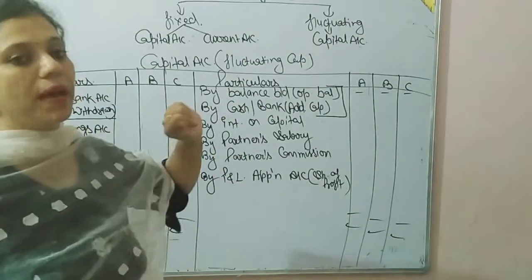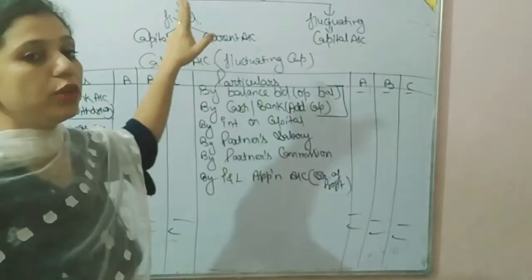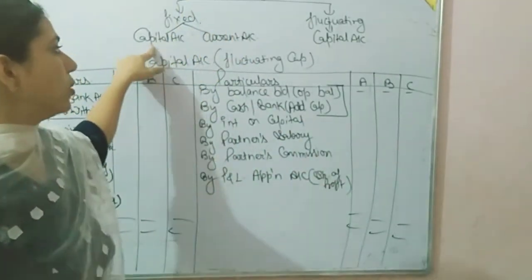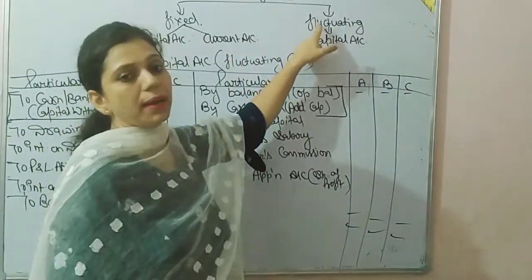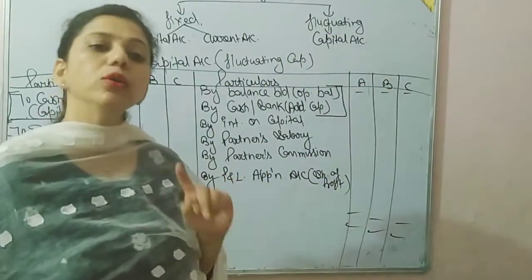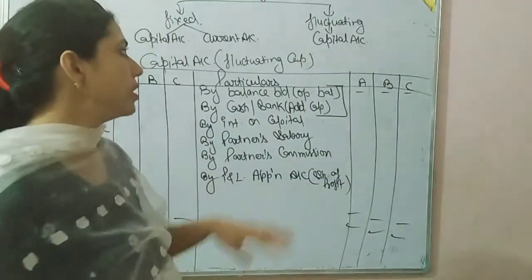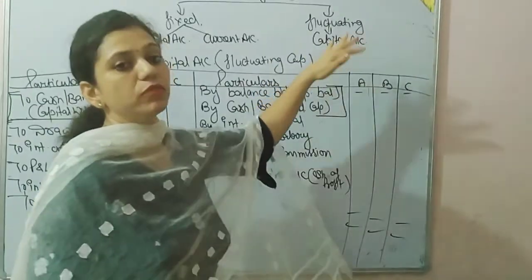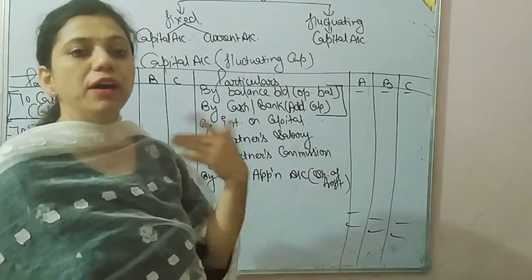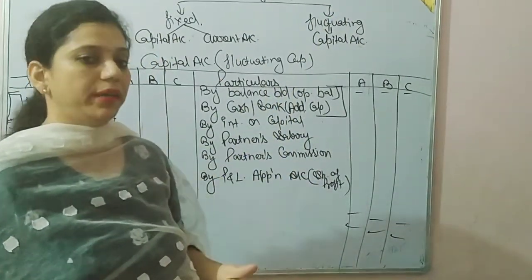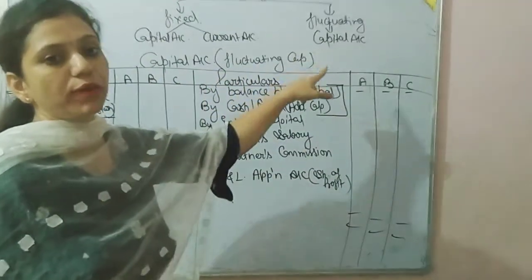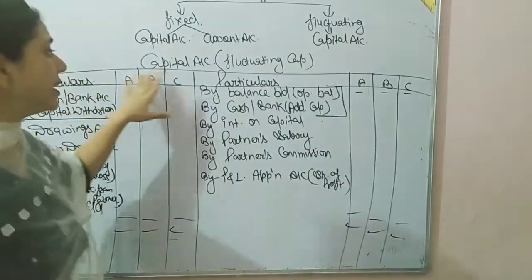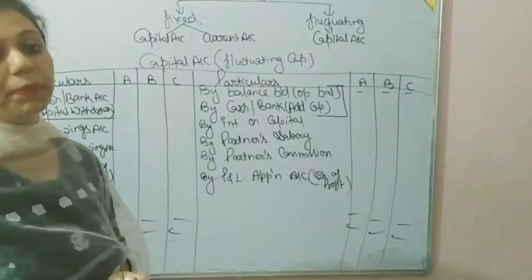In case of fixed capital, we have to prepare two accounts, capital account and current account. But in case of fluctuating capital, we have to prepare only the capital account. So first we will discuss the format of the capital account, and after that I will tell you about the current account. So, capital account when capitals are fluctuating: how will this account be prepared?